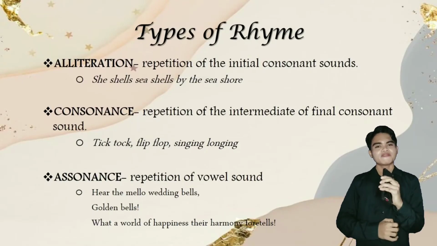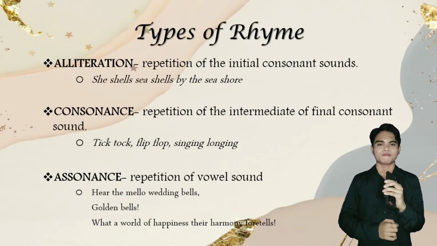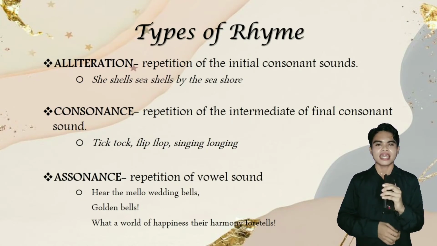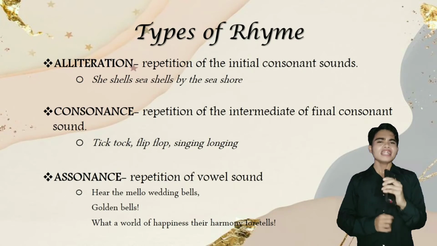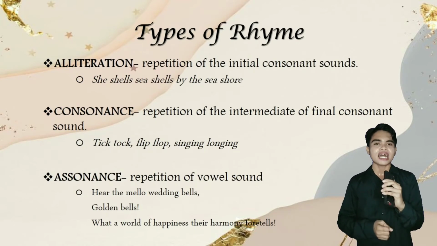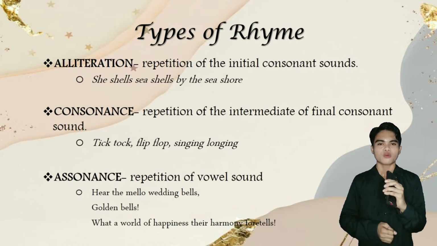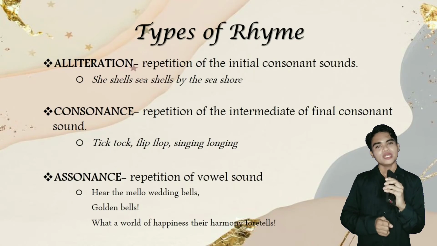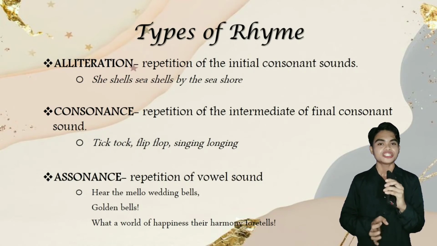There are also types of rhyme that we can determine in a poem. Types of rhyme include alliteration, consonance, and assonance. Alliteration is a repetition of the initial consonant sound. Example: she sells seashells by the seashore. The initial sound that we can hear from this line is the sh and s sound.